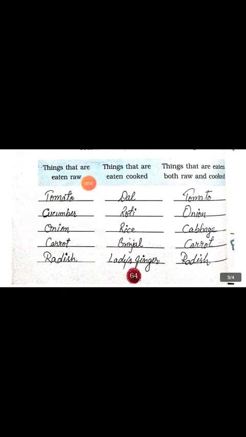Next, the things that are eaten cooked. Dal, roti, rice, brinjal, lady's finger, and there are many things. There are many things that are cooked before eating. Things that are eaten both raw and cooked. So, tomato, onion, cabbage, carrot, and radish.